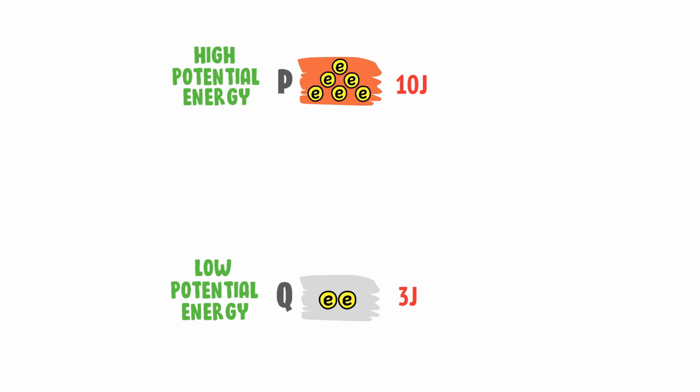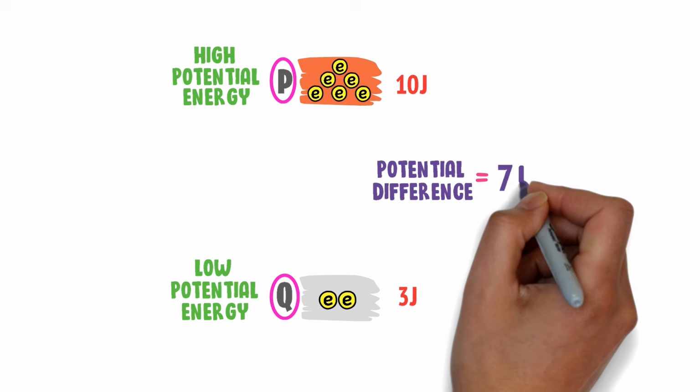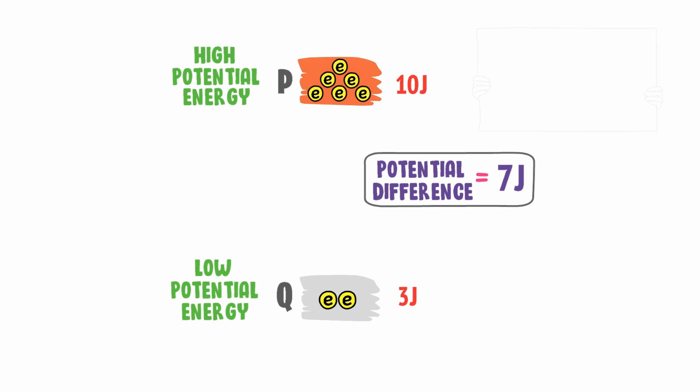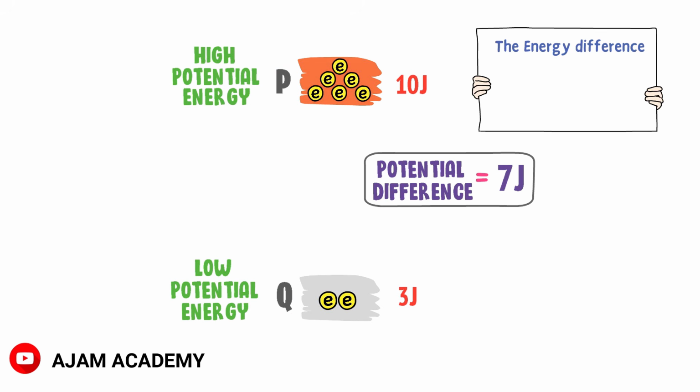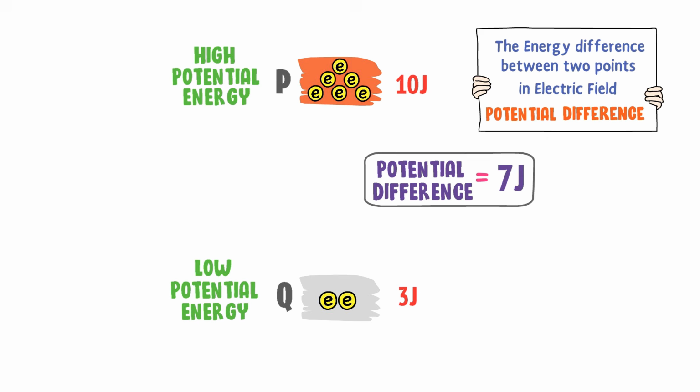We know that the potential energy of charges at point P is 10 joules, and the potential energy of charges at point Q is 3 joules. The potential difference between point P and point Q is 7 joules. Thus we define potential difference as the energy difference between two points in an electric field, called potential difference or electric potential difference. Let me repeat it. The energy difference between two points in an electric field is called potential difference or electric potential difference.